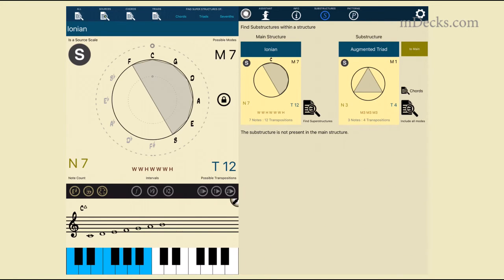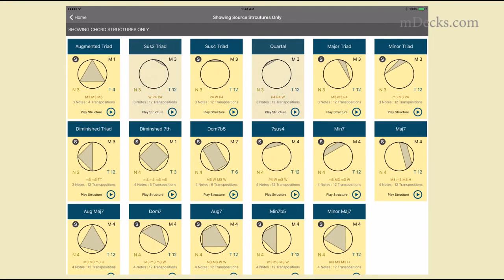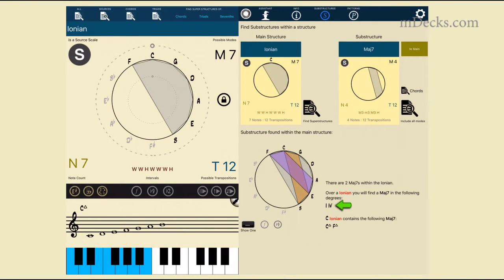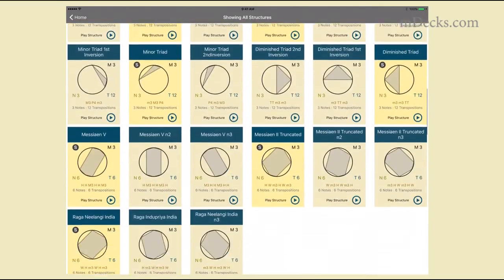That's very interesting. What about a major 7th chord? There are only 2 major 7th chords in 1 and 4. In C, that's C major 7th and F major 7th. What about pentatonic scales?